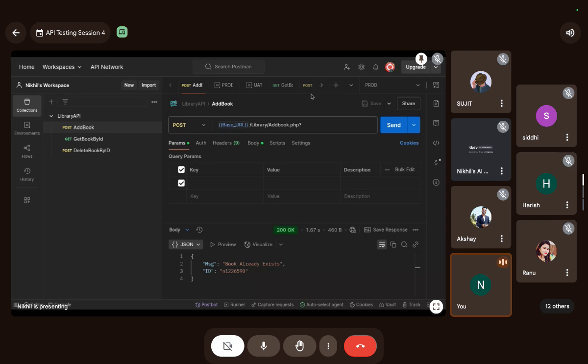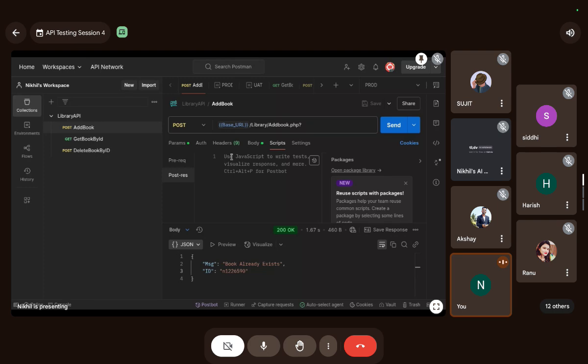Okay, guys, let's get started with some coding. See where you have to code. In each request, you see a script, and in script there are two tabs: pre-request and post-response. The pre-request script is used before the request is executed, and the post-response script is used when we have the results. Give me a thumbs up, guys. Don't worry, we will be practically doing it.